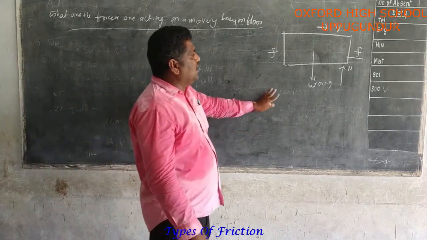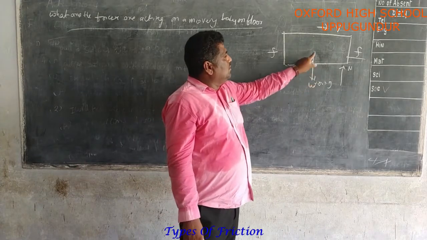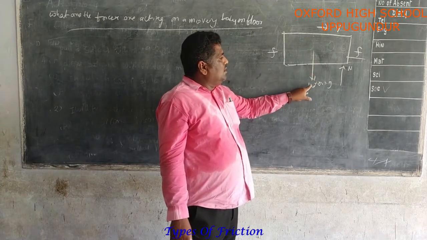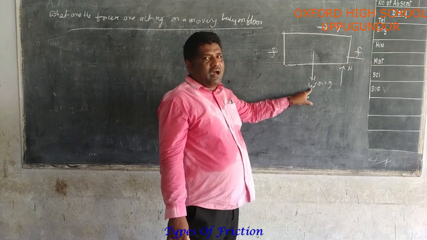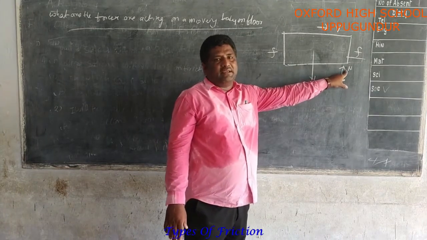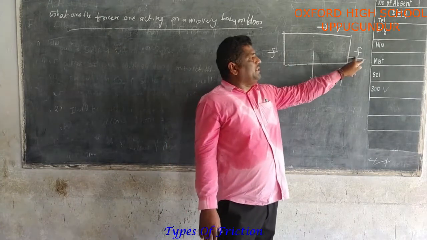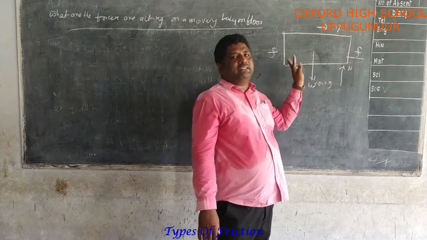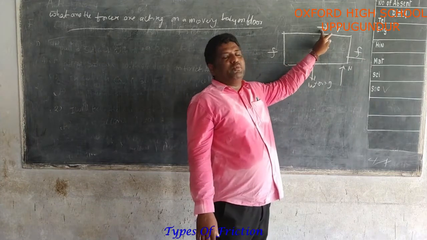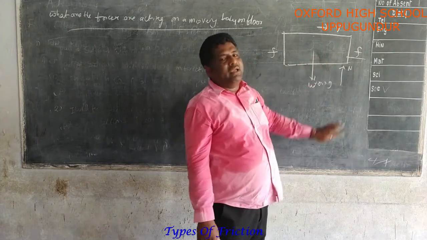First of all, we'll draw a picture. It is one body. In the downward direction, weight or gravitational force is acting, and in the upward direction, normal force or reaction force is acting. On one side the frictional force is applied, and on the other side the applied force. The body is moving on the floor.